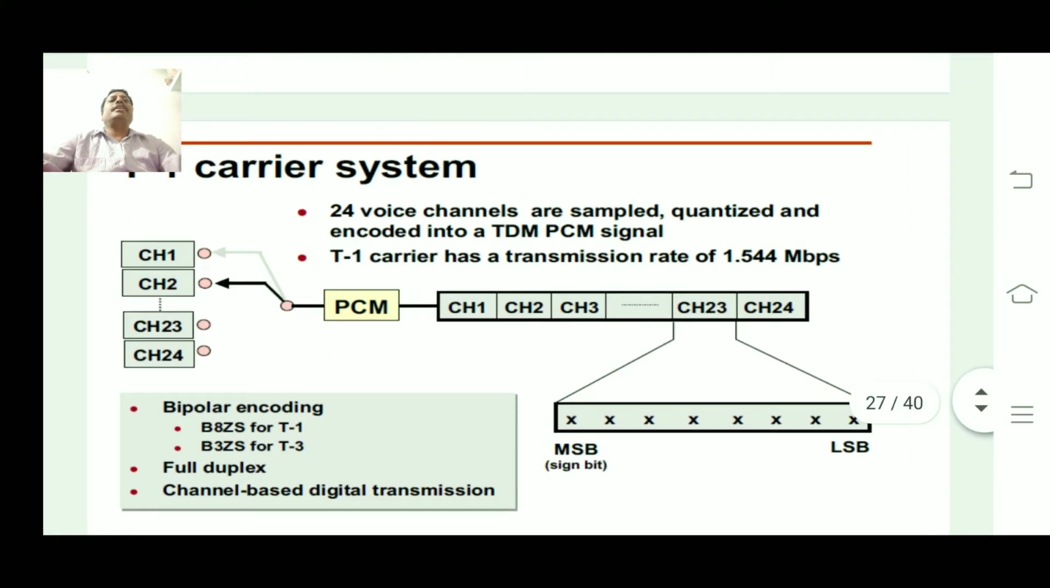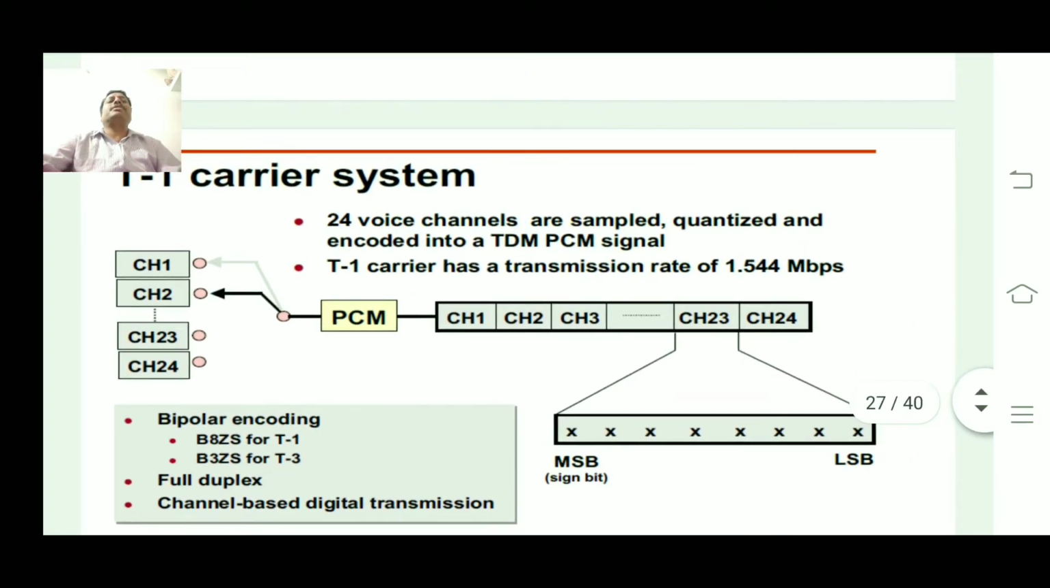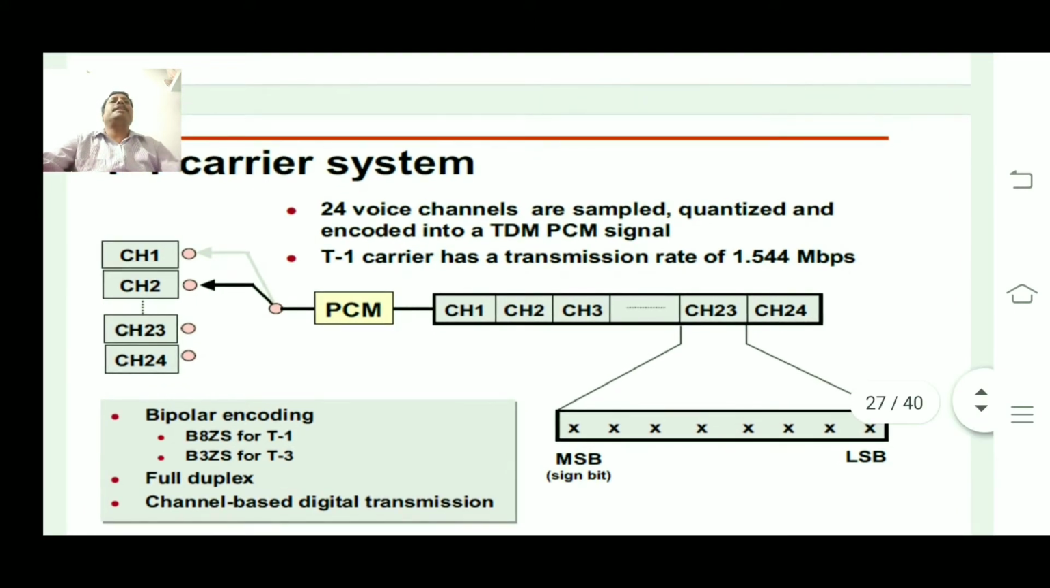So the T1 carrier combines 24 voice channels, which are sampled, quantized and encoded. As you know, that is the function of pulse code modulation. The first step is sampling, the second is quantization, and the third is encoding, assigning the binary numbers. Here we use time division multiplexing as the method to combine the signals.